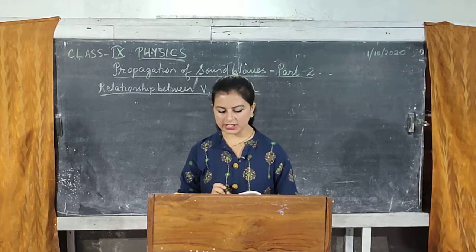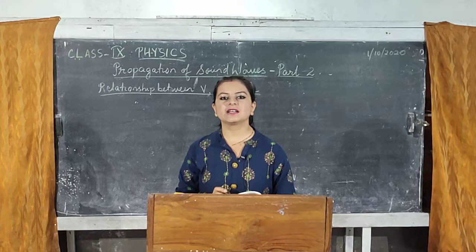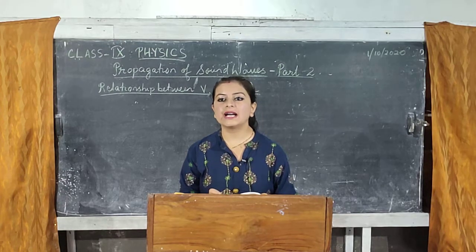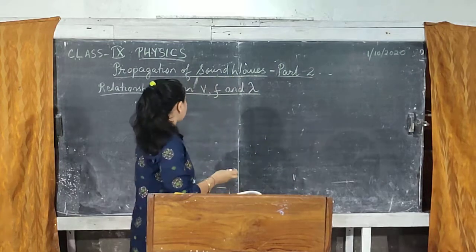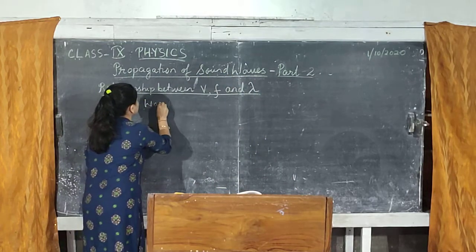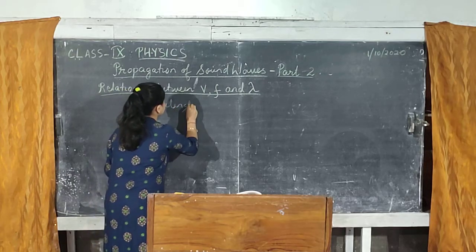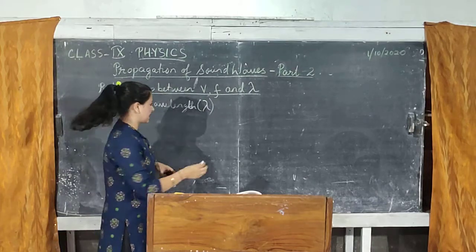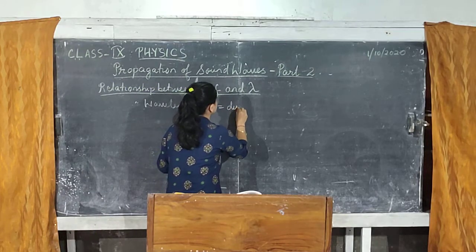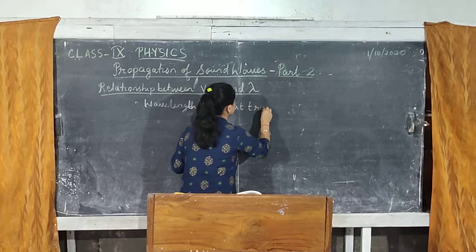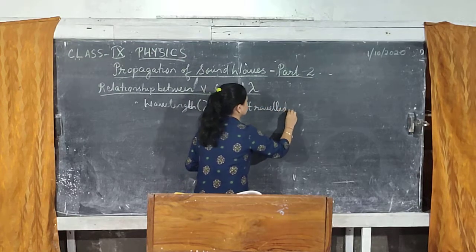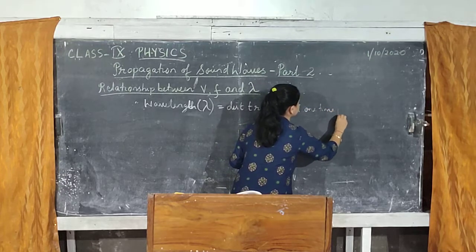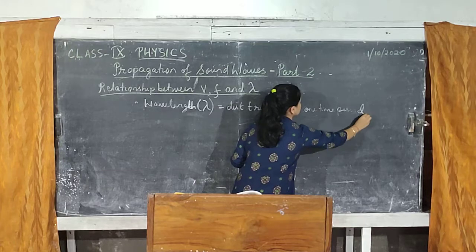Let's do it quickly. Now wavelength, as we had done in the last class, is the distance travelled by the wave in one time period. So, I can write wavelength, that is lambda, the symbol for wavelength we used was lambda, is equal to distance travelled in one time period.